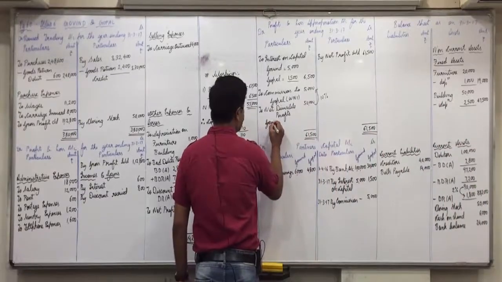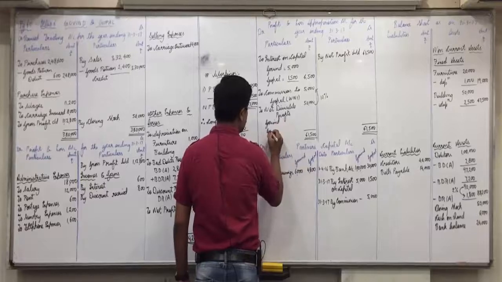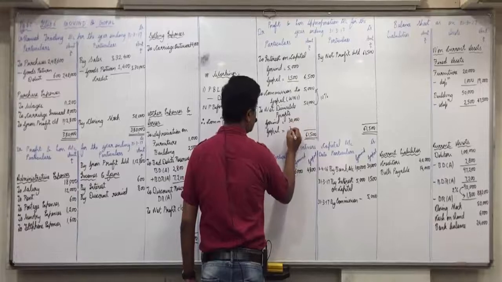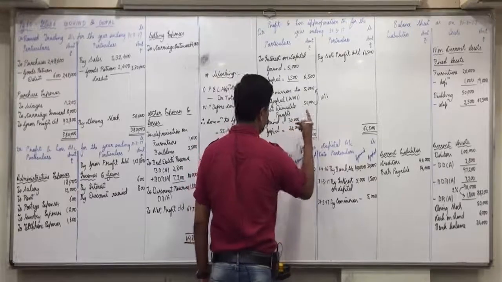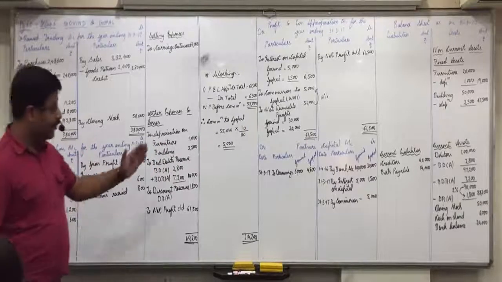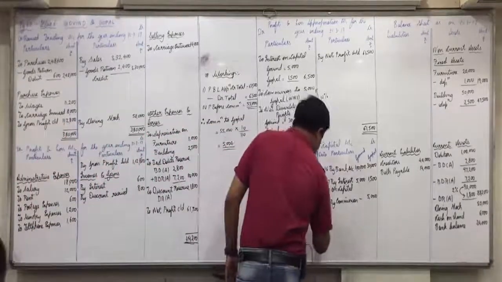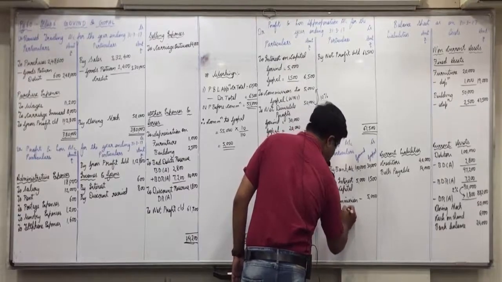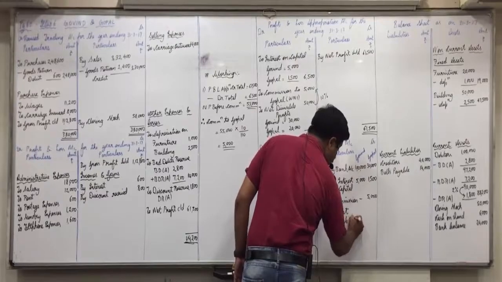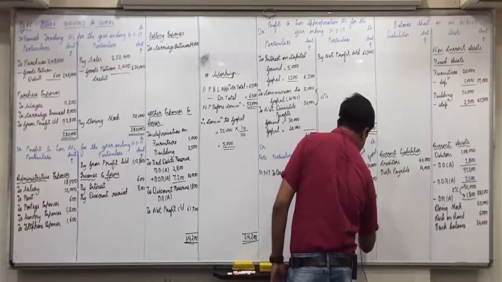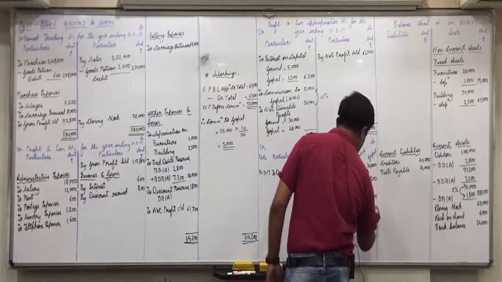What is the profit sharing ratio? 3:2. So Govind will get 3 by 5 of 50,000, 30,000, and Gopal will get 50,000 into 2 by 5, 20,000. Is everyone clear with this? Opposite side in the partners' capital account, by net divisible profits, 30,000 in Govind's column and 20,000 in Gopal's column.